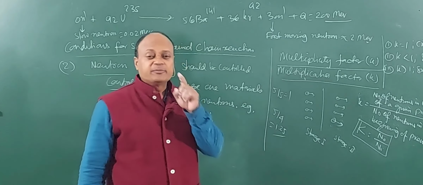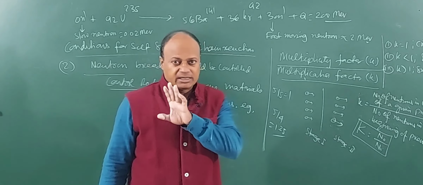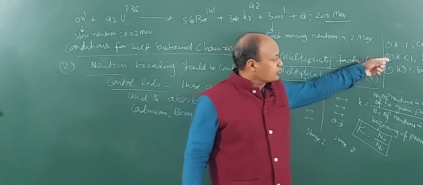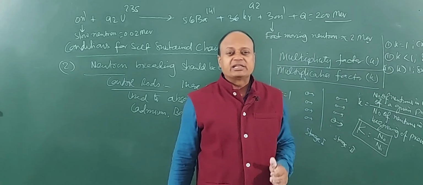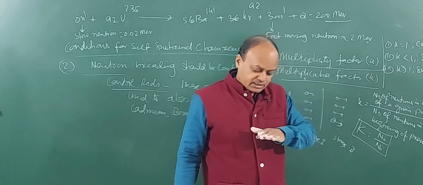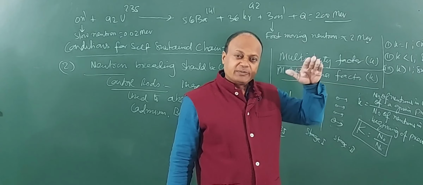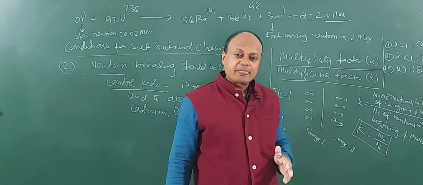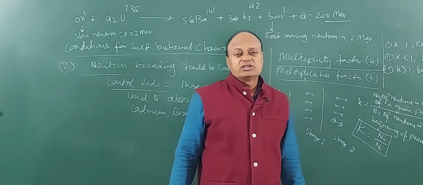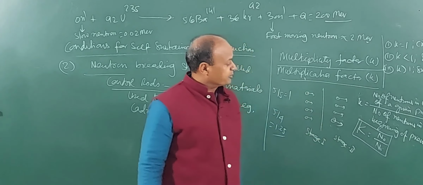For the ideal case, I must maintain K equal to 1. Clear? If K is less than 1, the process will go on slowing down and maybe the reaction will shut off. If K is more than 1, the number of neutrons is multiplying exponentially and maybe the reaction will become explosive. If K is equal to 1, the reaction will go on smoothly. Okay. So I hope you have understood all this.